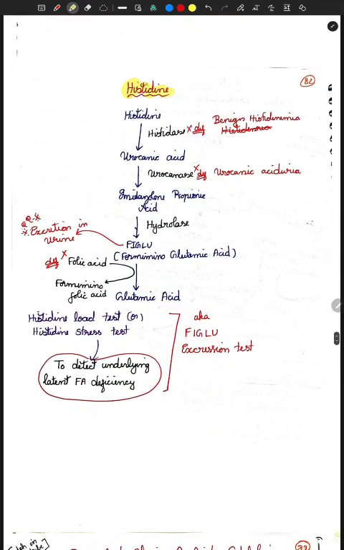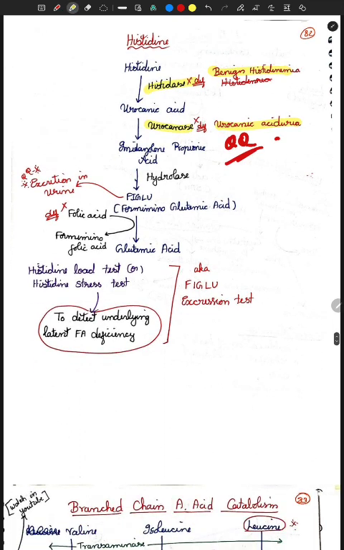So next, coming to your histidine. Especially in your histidine, it will be similar to your fructose metabolism or galactose metabolism. Okay, so here you can see histidase deficiency is benign. But your urocanase, that is urocanic aciduria, they are yet to ask a question on urocanic aciduria, and it has to do with your histidine. Okay, so this is very, very important.